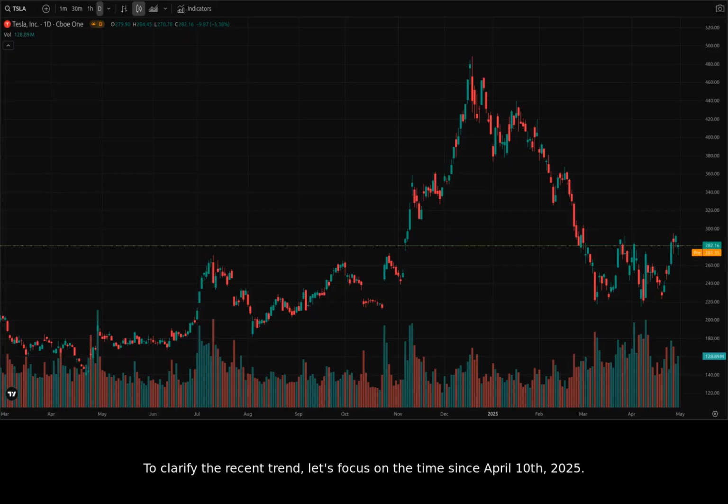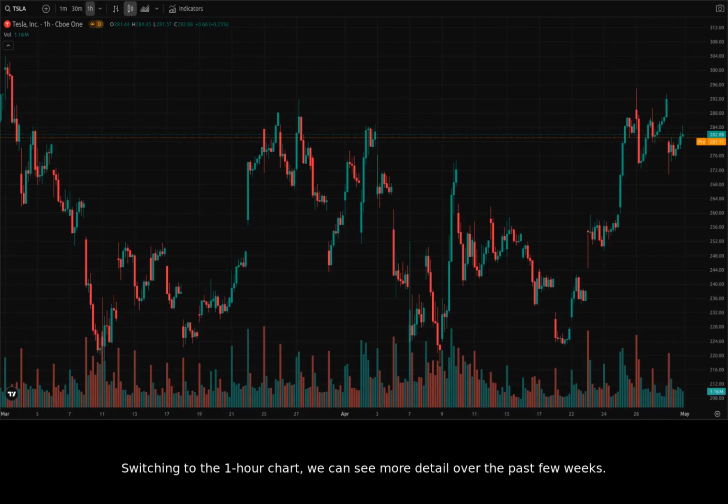To clarify the recent trend, let's focus on the time since April 10th, 2025. Switching to the 1-hour chart, we can see more detail over the past few weeks. Here, the rejection at the $293 level is much more clear. It appears that $293 will be a strong point of resistance. Since failing to break that resistance level, it's been mostly a downward trend. It has leveled off near the $282 level over the past few days.